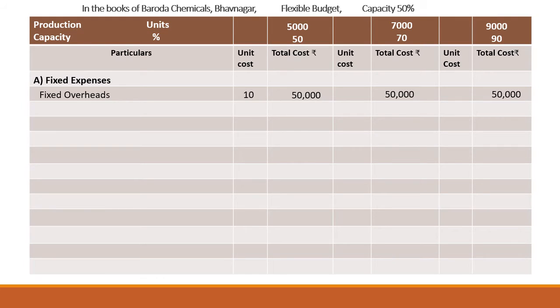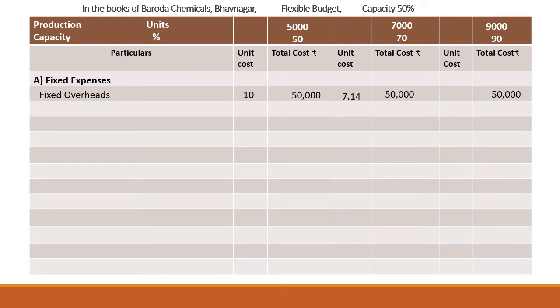Like in 50% capacity, total cost is 50,000 divided by units. How much are the units? 5,000. So 50,000 upon 5,000, it will come rupees 10. For 70% capacity, we will calculate unit cost, that is 50,000 upon 7,000 units, it will come 7.14. For getting an approximate or accurate figure, take extra digits after the point.